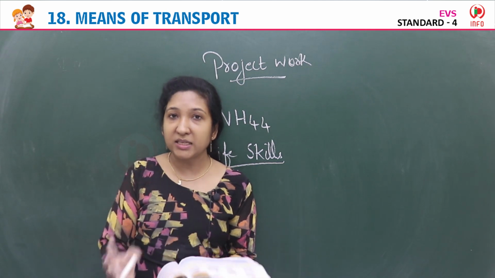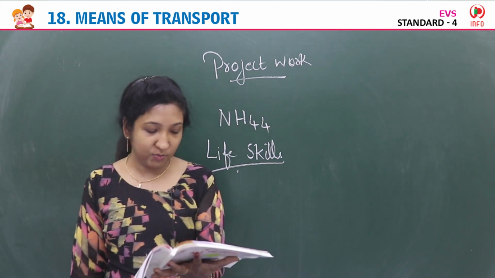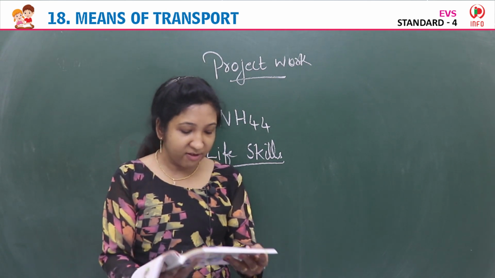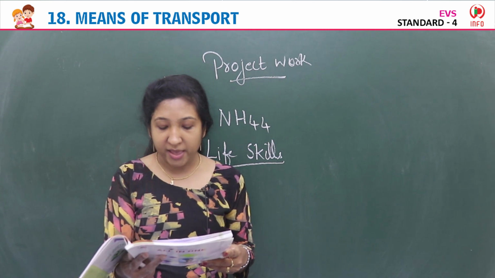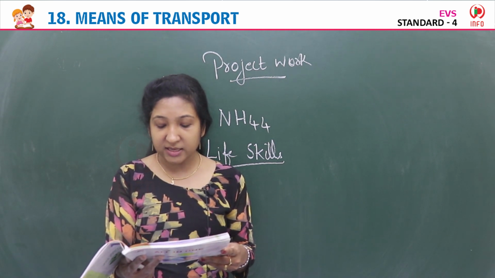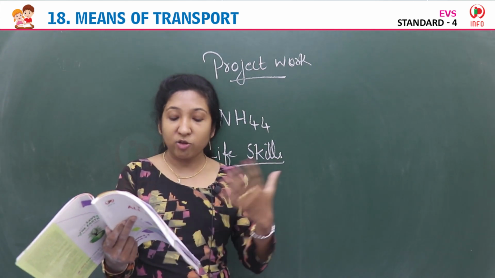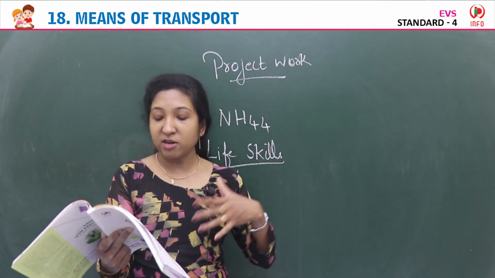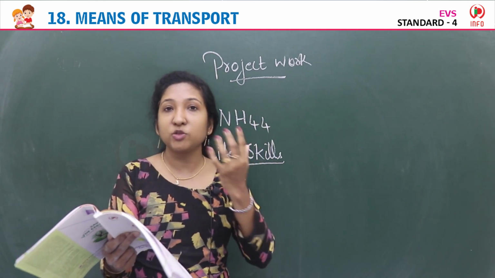By the decoration, we can understand the status of the owner. Then the evolution of palanquins is rooted in the tradition of carrying deities or idols. Evolution means development, how this was founded. There was a tradition of carrying the statues of God, the idols, in this.